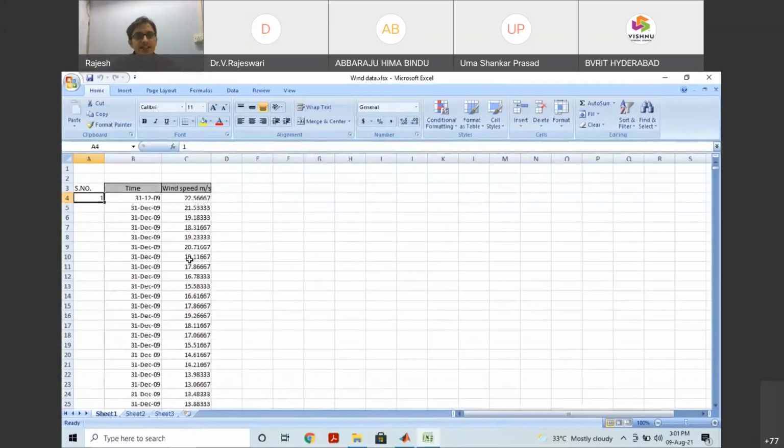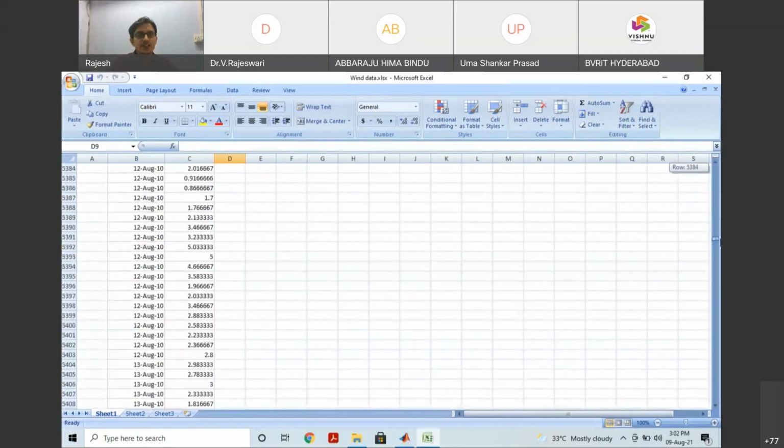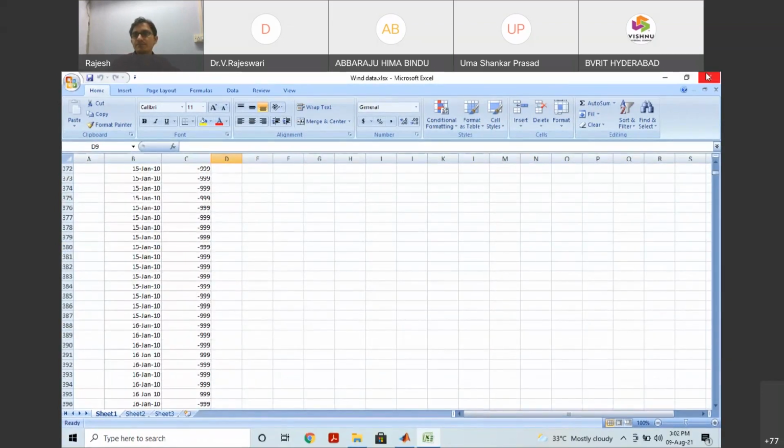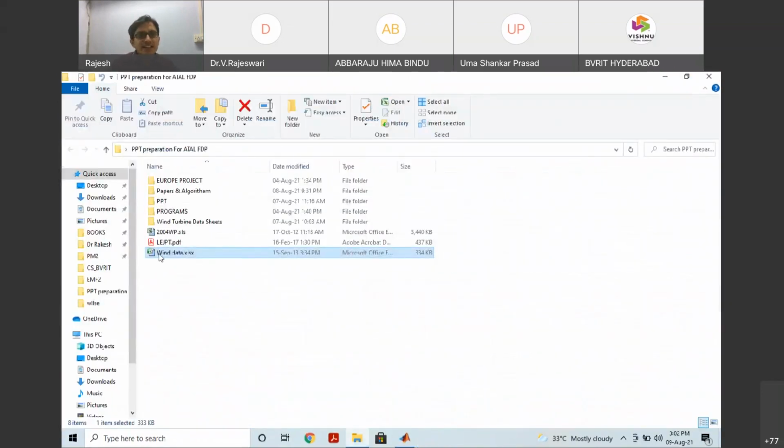Yeah, this is Italian 2009 data. Okay, so 31/12/2009, December 31st. So like that, this is the Italian data, 2009, 2010 and 2011. This is our wise, I think. So like that, we have collected different data.